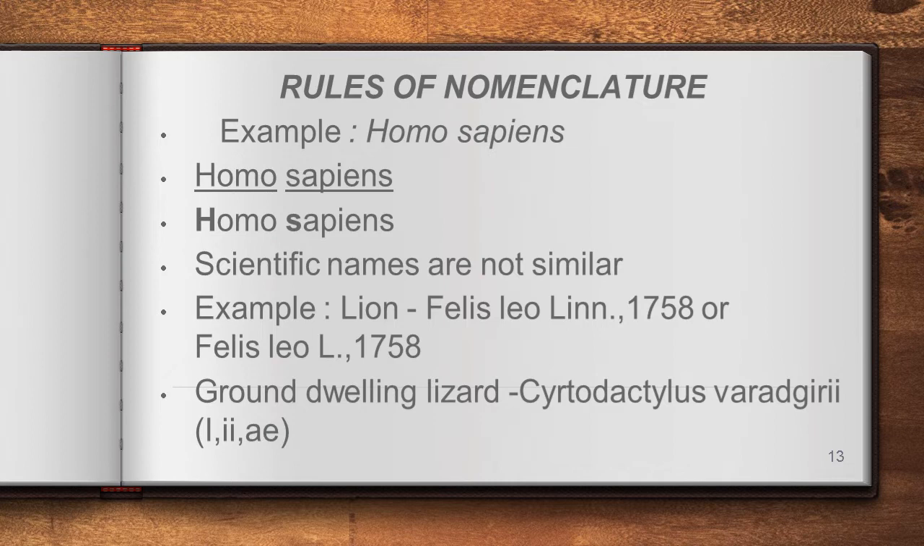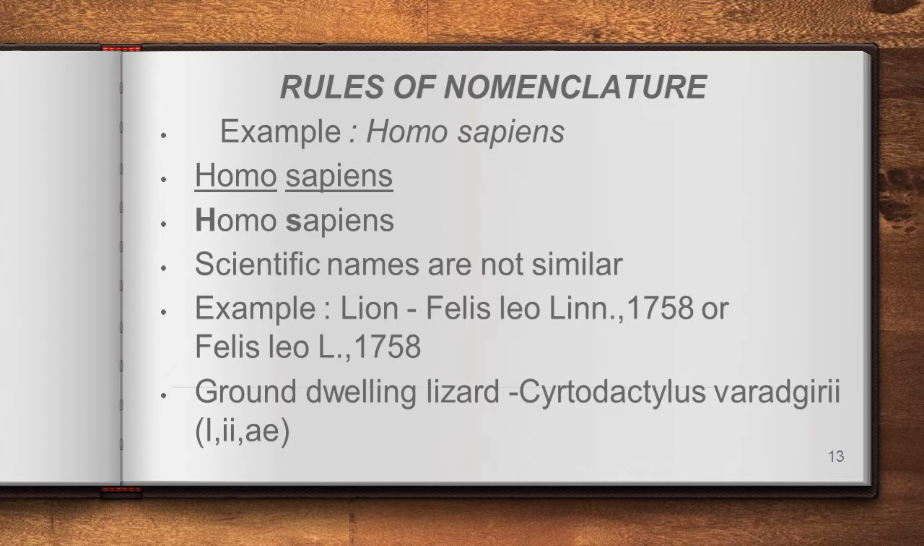Example: Felis leo Linn., then a comma, then the year of publication, that is 1758. Or again in short form, instead of Linn, we can write L alone. So Felis leo L., comma, then the publication year, 1758. That is also one of the rules, right?